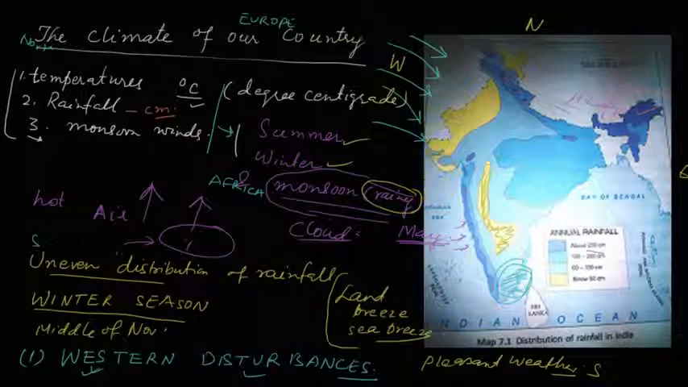In winter season, the western disturbances flow from Europe, and this causes a fall in temperature and snowfall in mountains, and usually a little bit of rainfall in the plains. But the exception is that Tamil Nadu gets maximum rainfall in the winter season, in December and January.